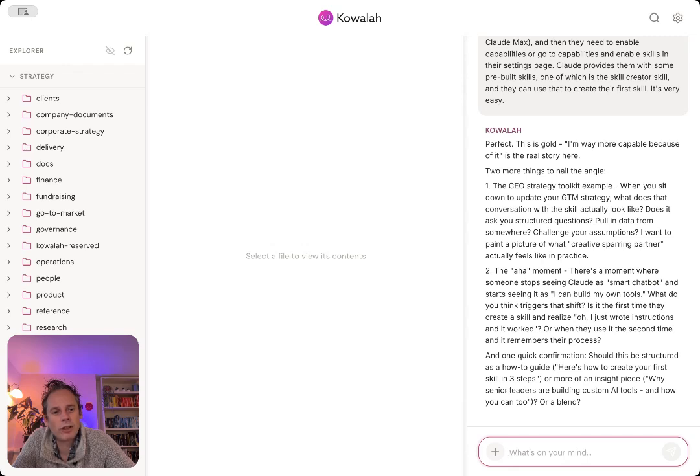And then, on the quick confirmation: no, this is not a structured how-to guide. We'll create that separately. This is more of an insight and awareness piece, and we just want to inspire someone to say, right, over the next few weeks, I'm going to try and build my first skill.